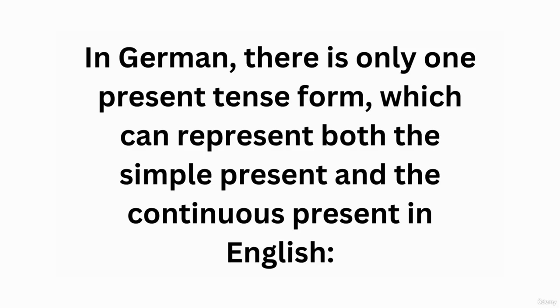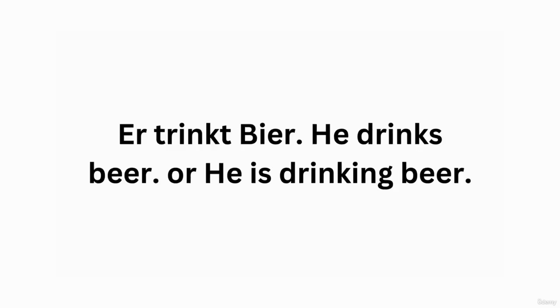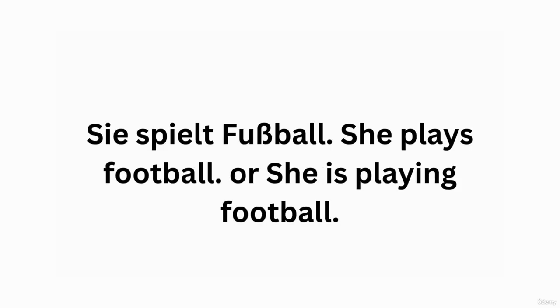In German, there is only one present tense form, which can represent both the simple present and the continuous present in English. We say, er trinkt Bier. He drinks beer. Or, he is drinking beer. Er trinkt Bier. Sie spielt Fußball. She plays football. Or she is playing football.